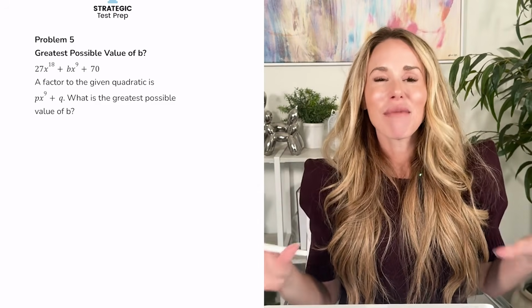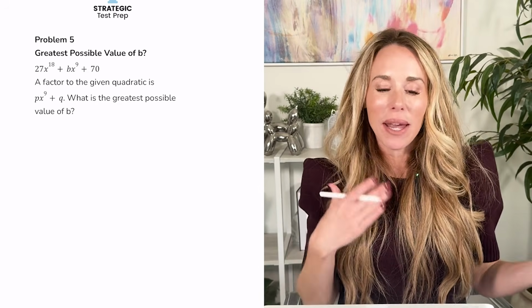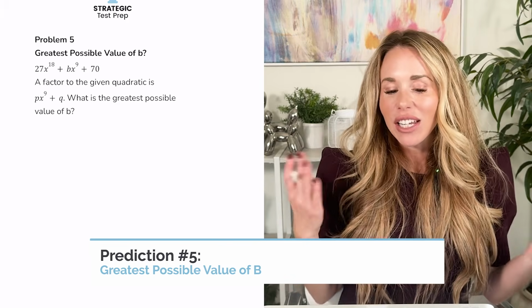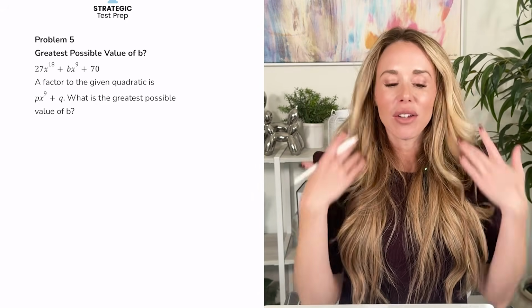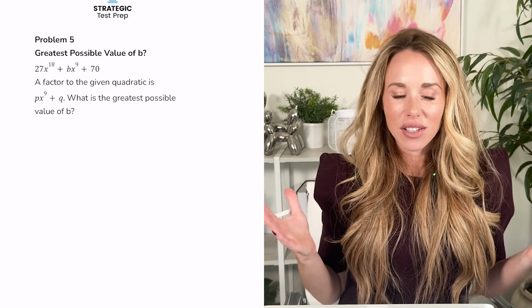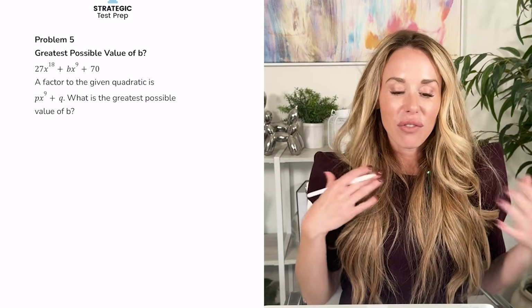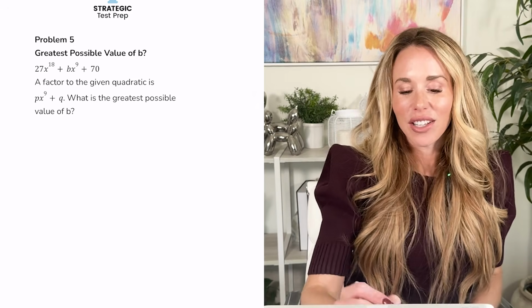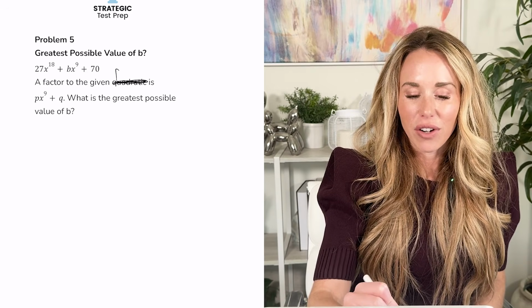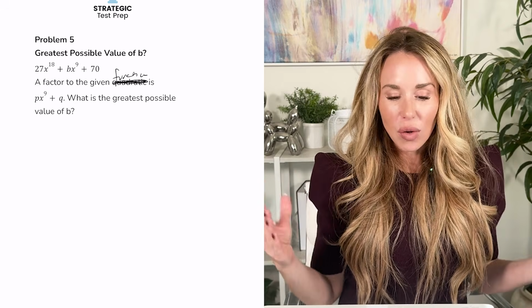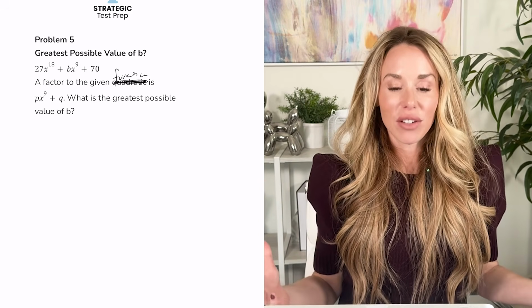All right, problem number 5. This comes up quite a bit where they ask for the greatest possible value of b. So they're going to give you a crazy polynomial. This one says 27x to the 18th plus bx to the 9th plus 70. And then they said a factor of the given, sorry, this shouldn't say quadratic, it should just say function, is px to the 9th plus q. What is the greatest possible value of b?